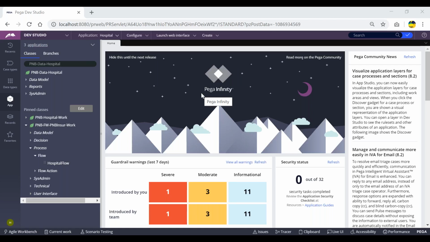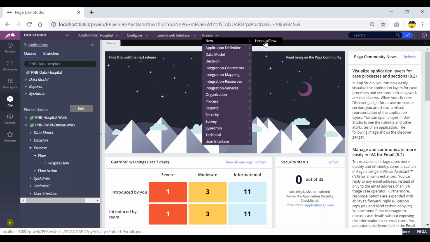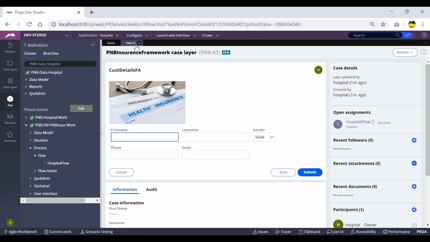Works on a work object, that will be locked. So it will not be allowed by any other operator to be worked parallelly. So that's the concept of locking. If I'm just trying to create any work object ID here, this is PNB-44. This is the work object ID created, and I am one operator working on this. So it should not be allowed for another operator to access the same work object ID at the same time.